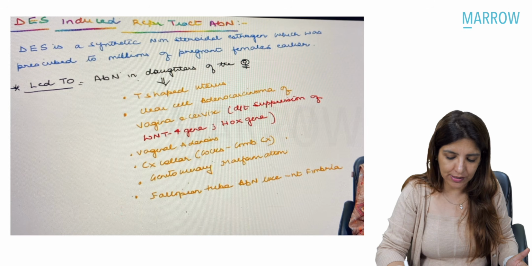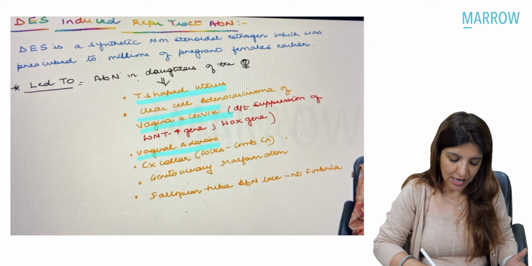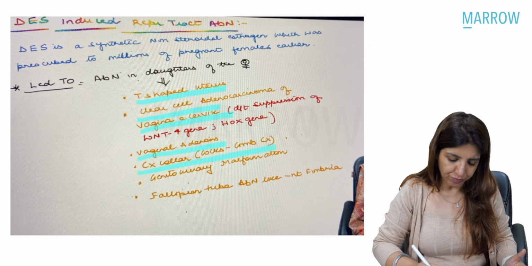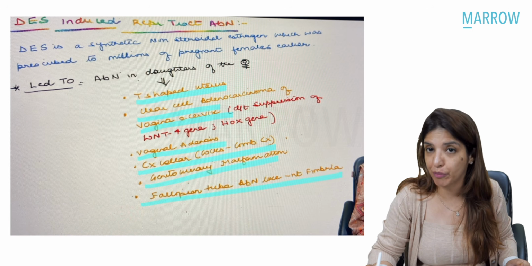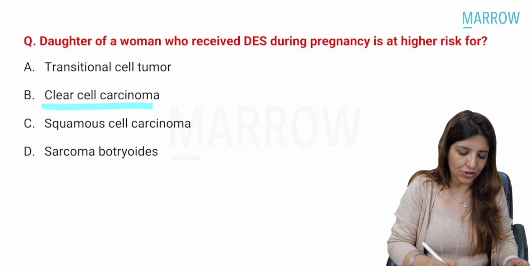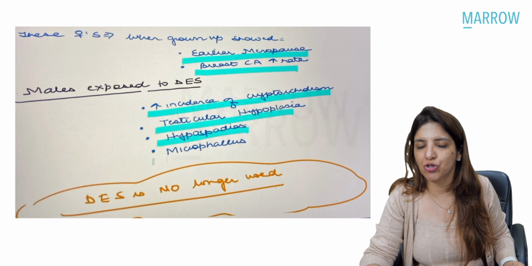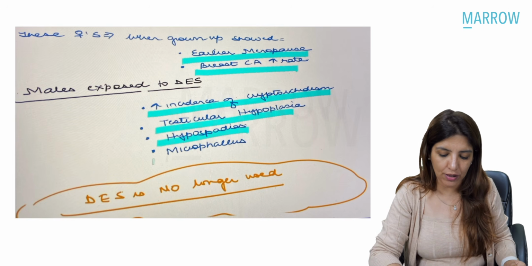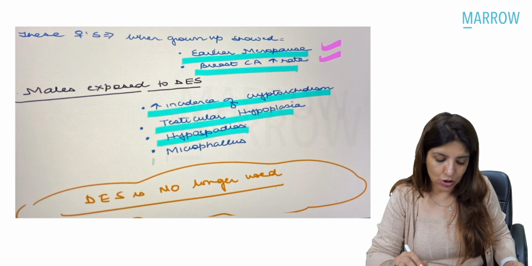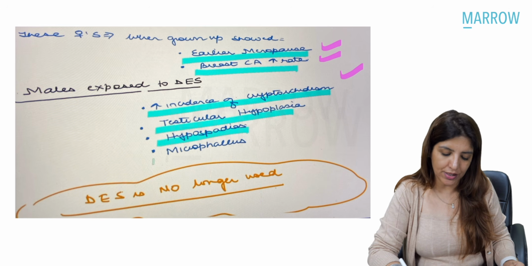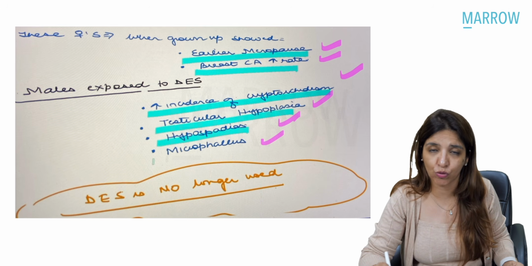In female fetuses, it leads to T-shaped uterus, it leads to clear cell cancers of vagina and cervix, vaginal adenosis, corkscrew cervix, genitourinary malformations, and fallopian tube abnormalities like absent fimbria. Right? So over here, the answer is clear cell carcinoma. Now, these females who received DES in their intrauterine life, when they grew up, it led to early menopause and there was increased chances of breast cancer. Now, males who were exposed to DES, it leads to increased incidence of cryptorchidism, testicular hypoplasia, hypospadias, and microphallus.